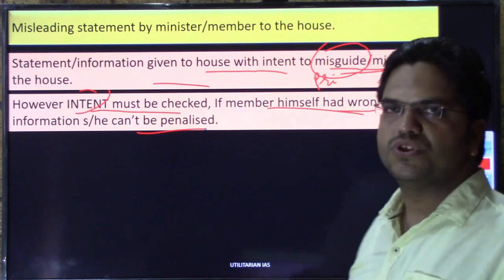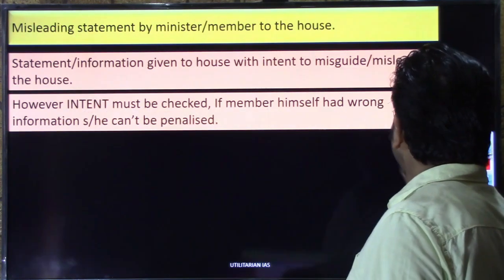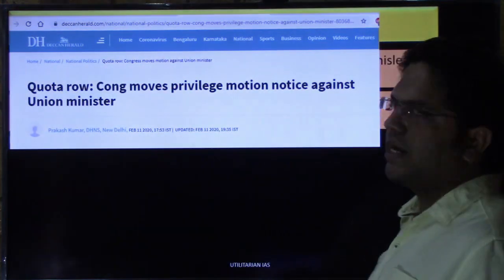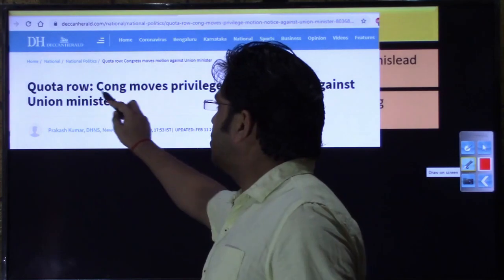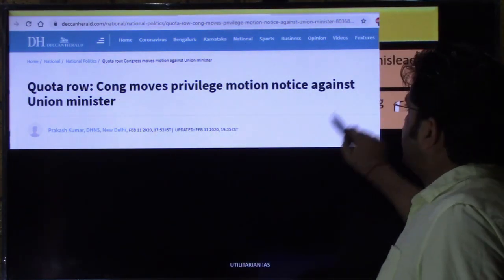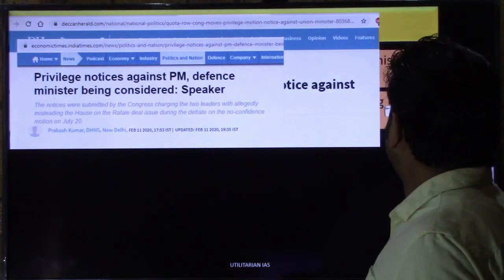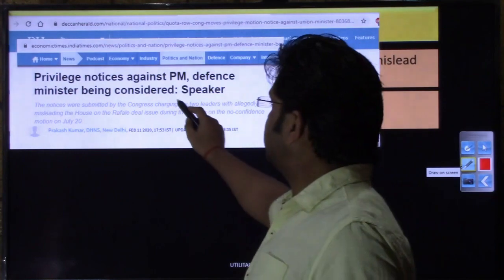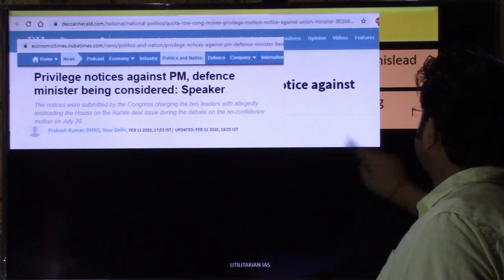So the privilege motion was not admitted, or was discarded rather, right? Recently you had this privilege motion against Thawar Chand Gehlot for providing some wrong information in the SC/ST quota row, right? Before that, you had this privilege notice against the Prime Minister and Defense Minister in the Rafale case, right? So I hope this point is clear. Let us move to the next case.